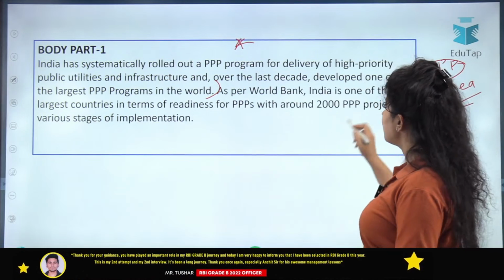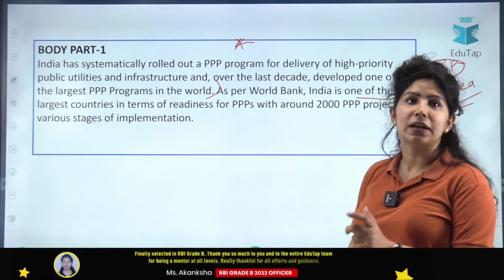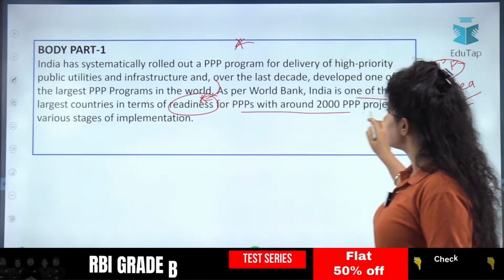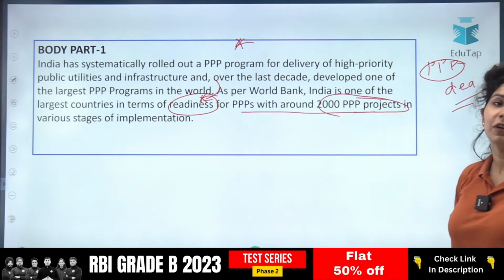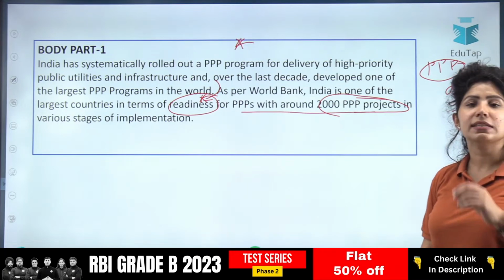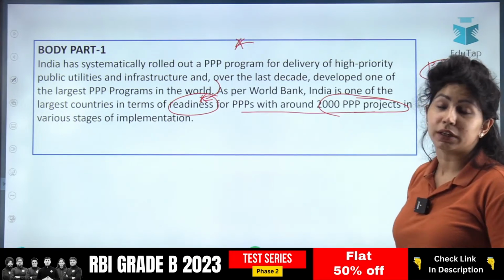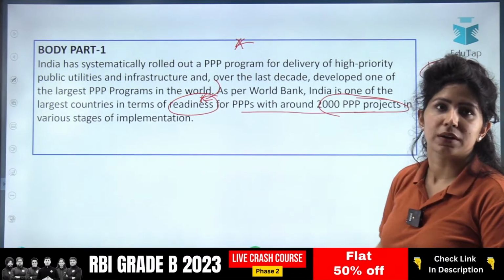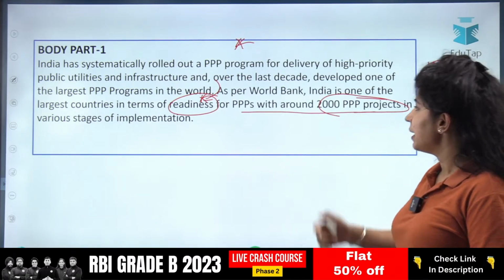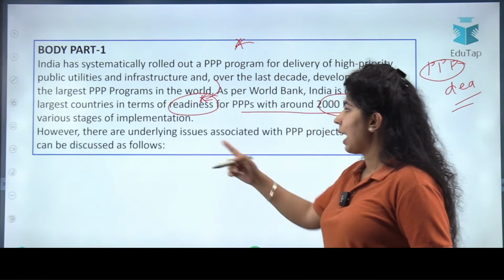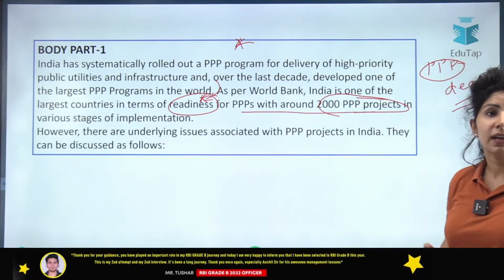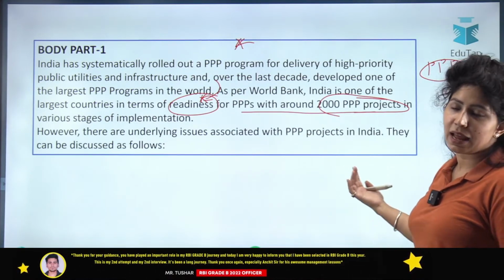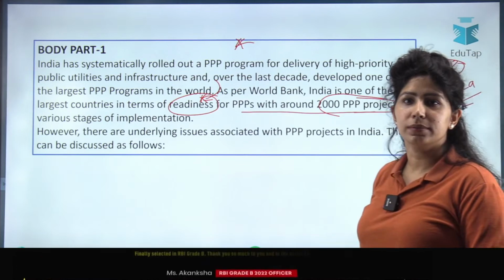So as per World Bank, India is one of the largest countries in terms of readiness for these projects, with around 2,000 public-private partnership projects in various stages of implementation. That is a lot. 2,000 projects in your country are based on public-private partnership and they are in various stages of implementation. However, there are underlying issues associated with PPP projects in India. They can be discussed as follows.